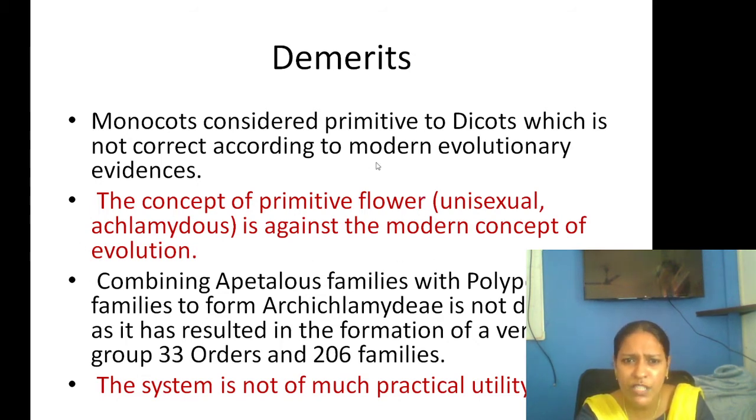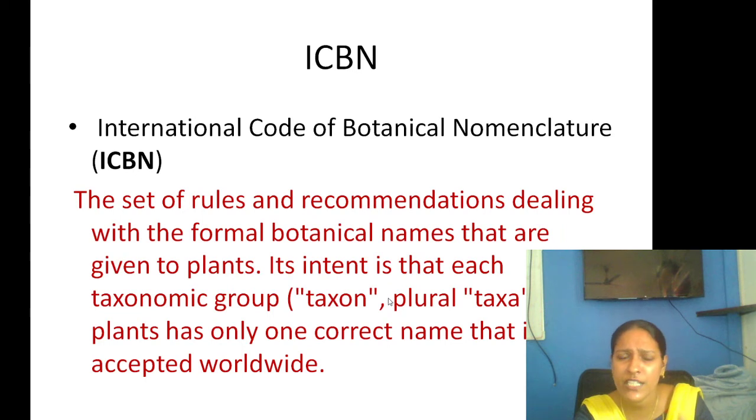Only the primitive flowers concept, that is unisexual, is being considered more when compared to the bisexuals. And the combining of apetalae with polypetalae is another ridiculous factor, that is, apetalae is given more importance, and it is being mixed with polypetalae, which is not desirable. This system is not at all practical in utility. So now we'll come to the natural system, which we'll deal with later.